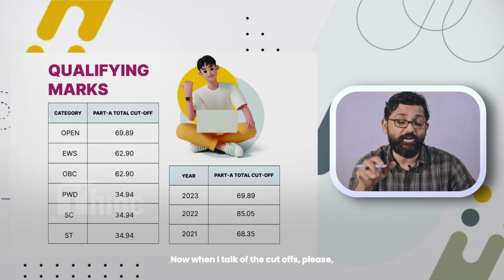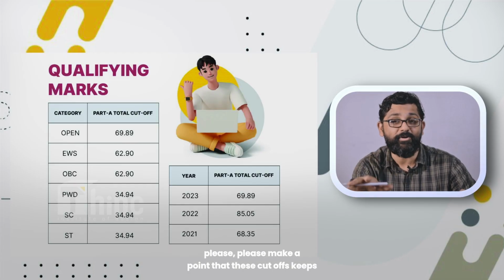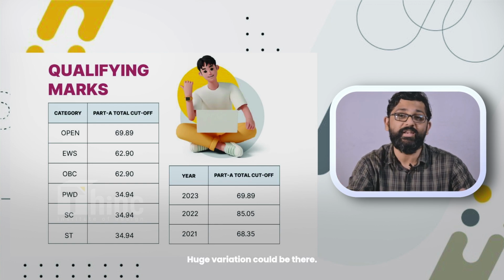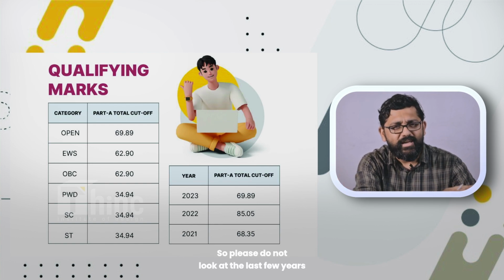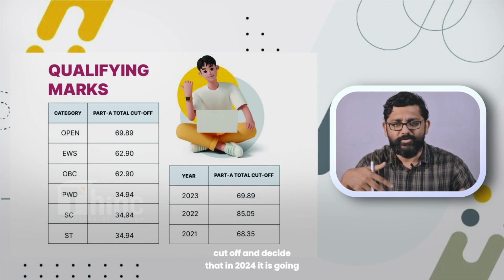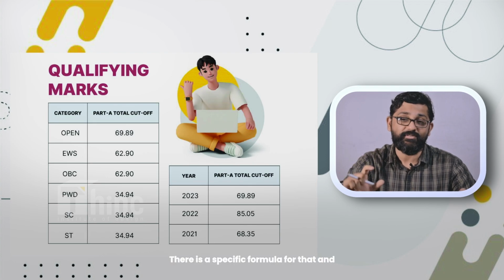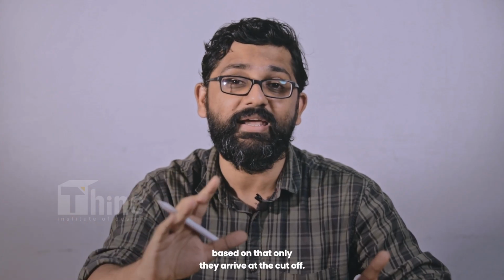Now, when I talk of the cutoffs, please make a point that these cutoffs keep on varying from one year to another. Huge variation could be there. So please do not look at the last few years' cutoff and decide that in 2024 it's going to be something like this. No, it varies. There is a specific formula for that, and based on that only they arrive at the cutoff.